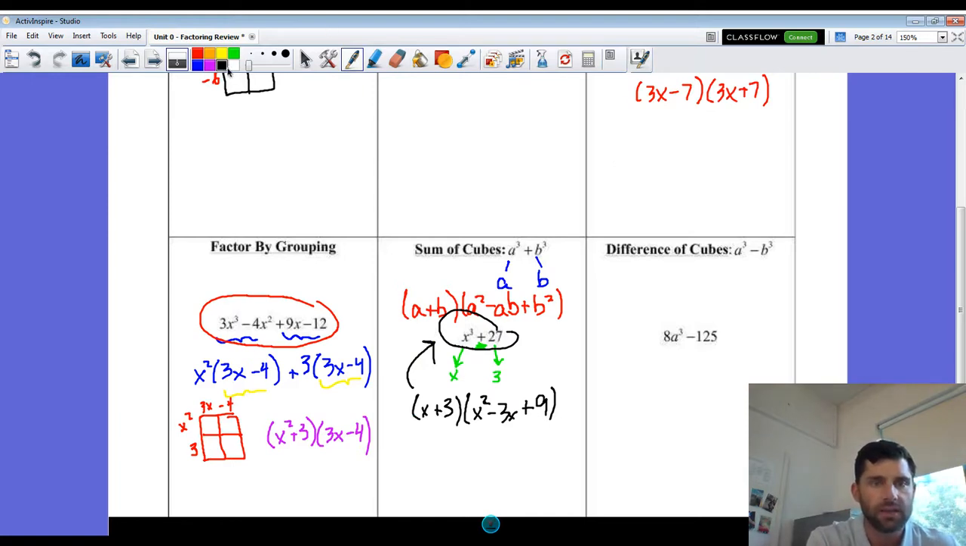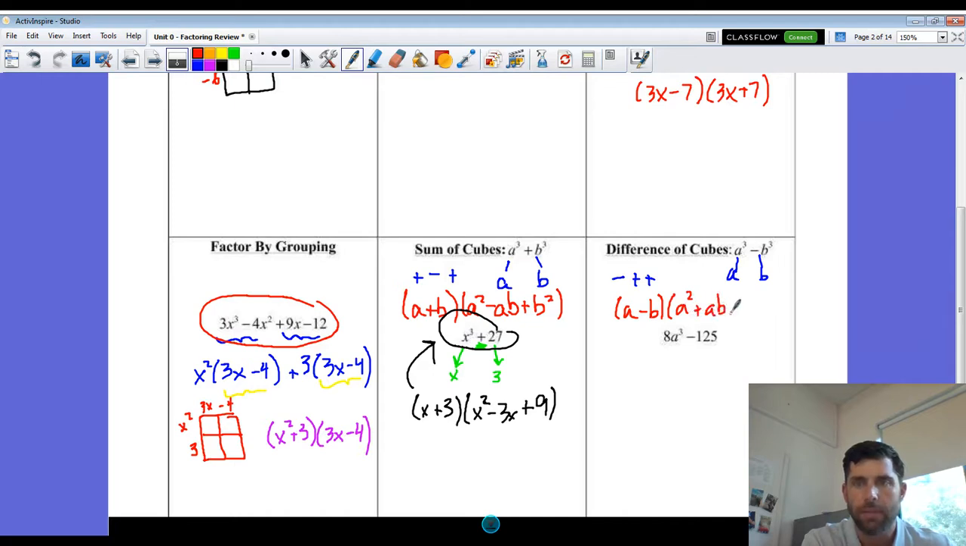Now the nice thing is the difference of cubes. We still have our a and our b. The difference of cubes is the same pattern. All that changes, I'm going to write this over here. Instead of plus minus plus, it's minus plus plus. So minus plus plus. So our difference of cubes is a minus b, a squared plus ab plus b squared. All right, so there's your pattern there.